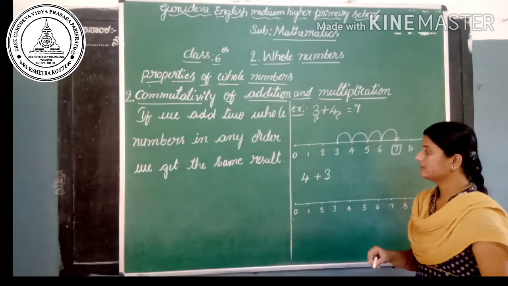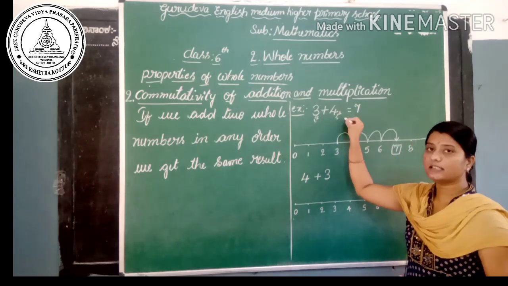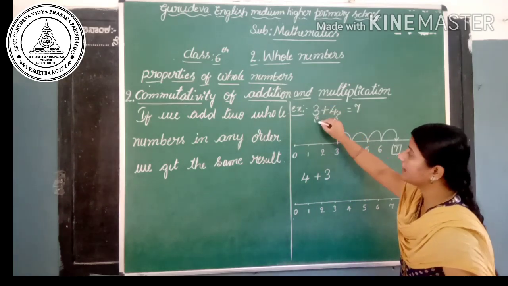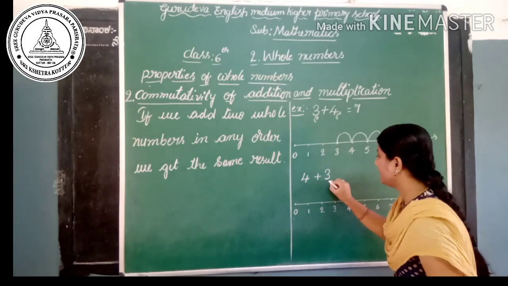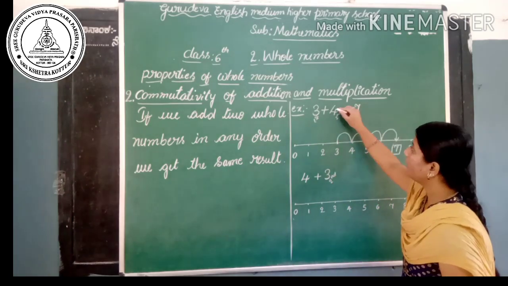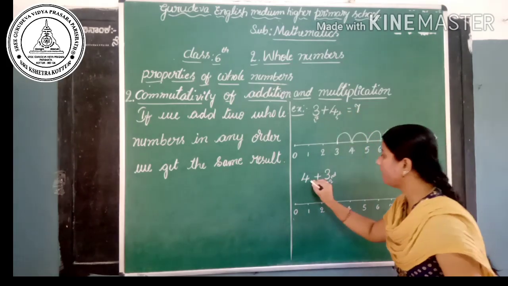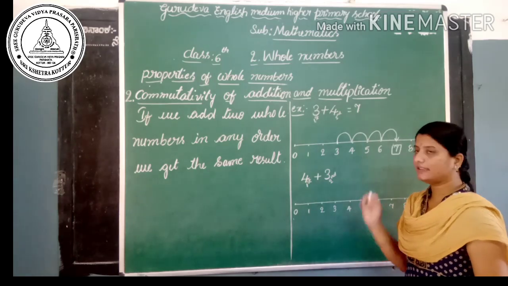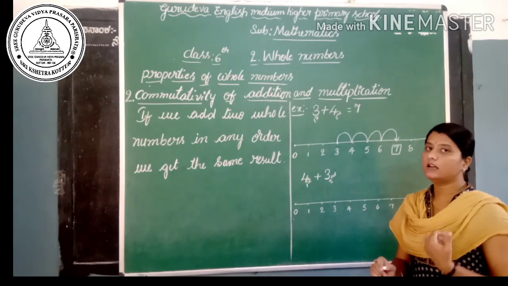Is it? Yes. Similarly, if I interchange the order, means if I exchange the orders, here 3 is in the first order, I have taken in the second order, and 4 is in the second order, here I have taken in the first order. Okay, then add these two numbers, then what will be the result?